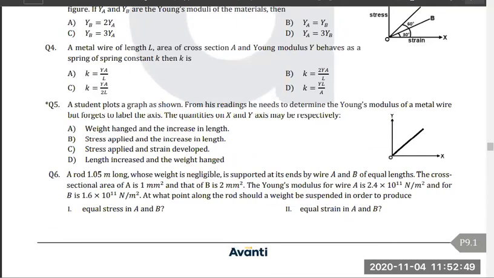Can anyone tell me the answer of question number 5? Suhas, have you solved question number 5? Tulip, Vivek, have you solved? Vivek, can you tell me? Who can tell me question number 5?